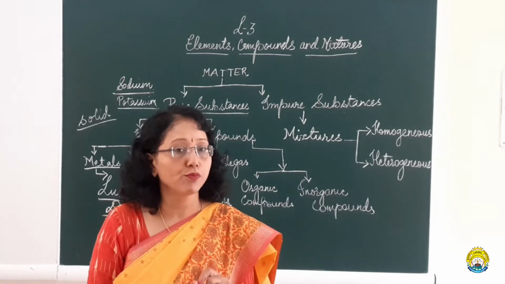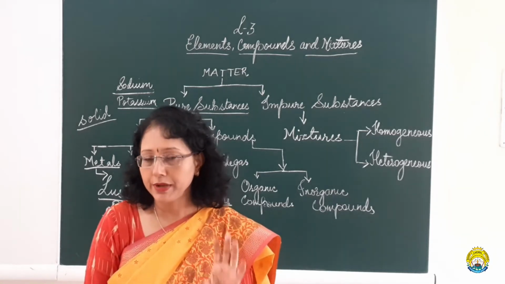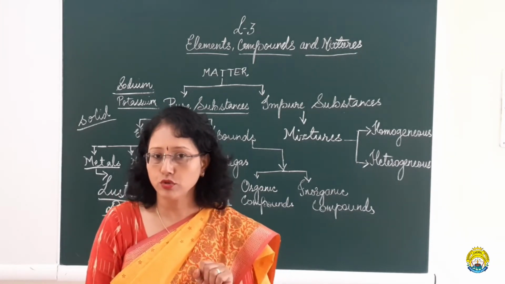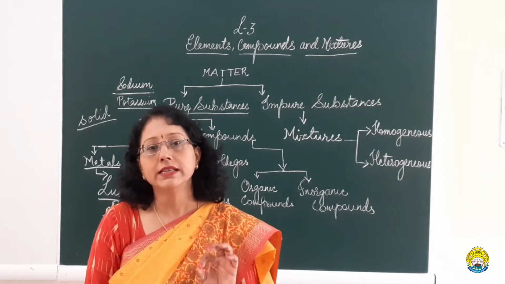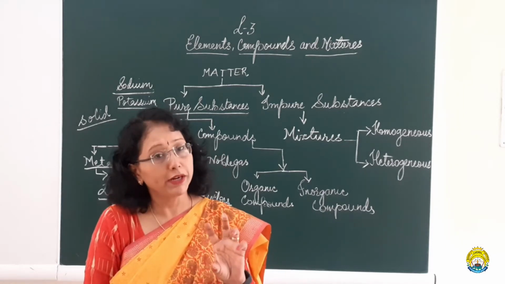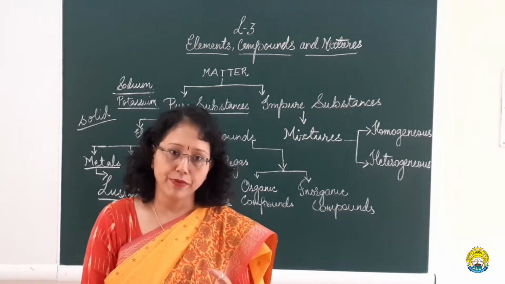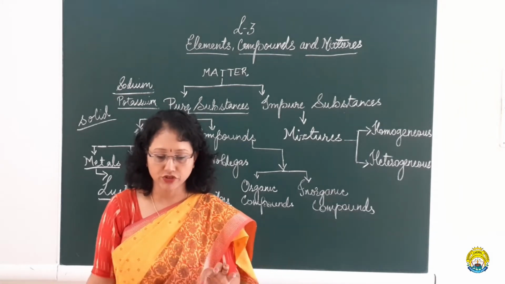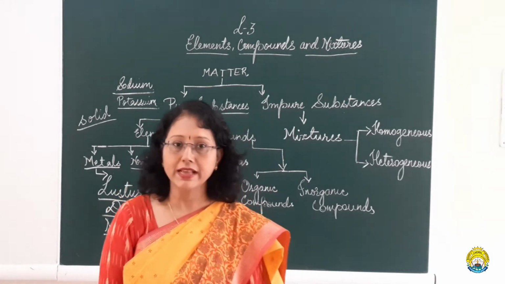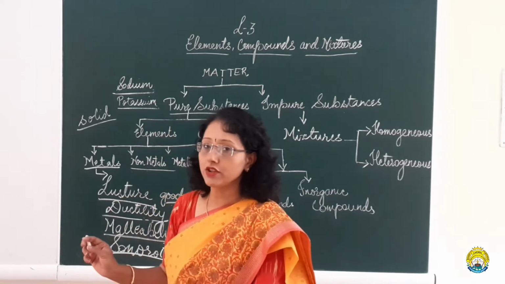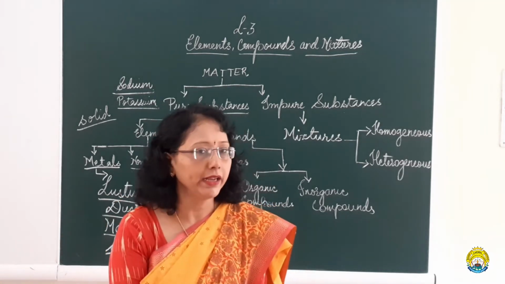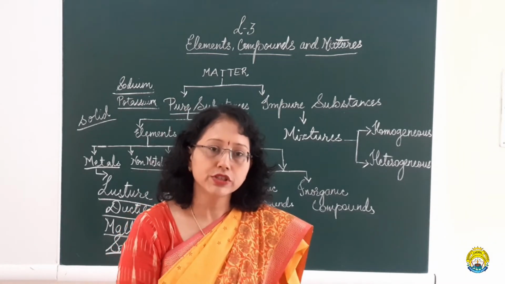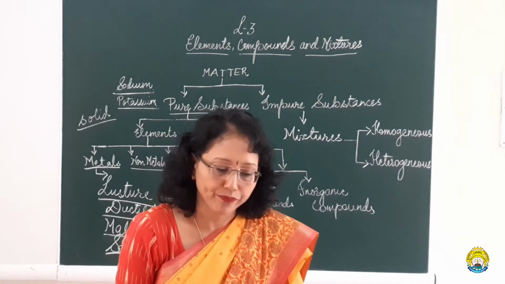Graphite, an allotrope of carbon. Carbon has two allotropes, one is diamond, one is graphite. Allotropes means having the same chemical constitution but different physical appearance. So graphite is lustrous in nature. Iodine again has luster. Bromine is a non-metal which is liquid at room temperature.